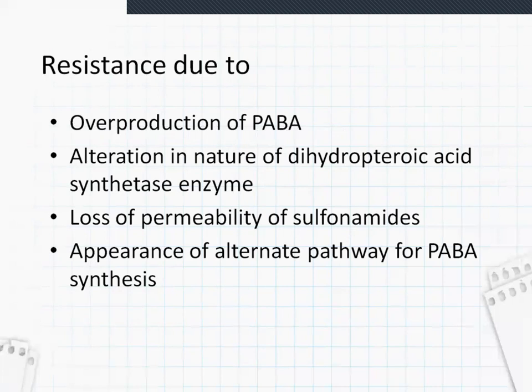Another cause is alteration in the nature of the dihydropteroate synthetase enzyme. If the enzyme's nature is altered, the drug will not recognize the enzyme and will not act on it. Then there is loss of permeability to sulfonamides, which does not let the sulfonamide enter into the cell itself. And there is appearance of an alternate pathway for PABA synthesis. If this entire pathway gets bypassed, obviously the drugs cannot be recognized.